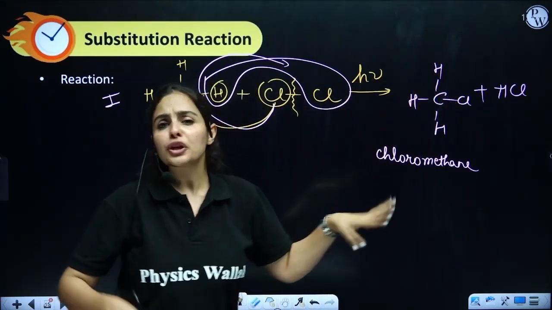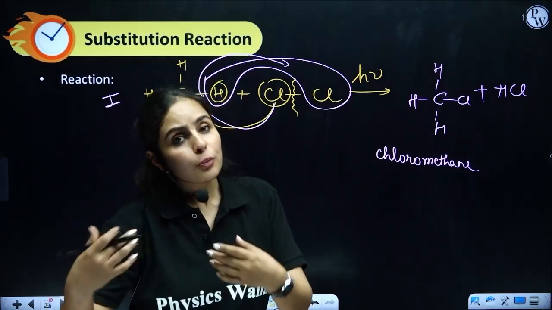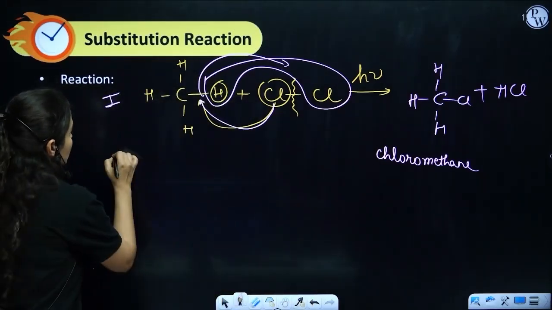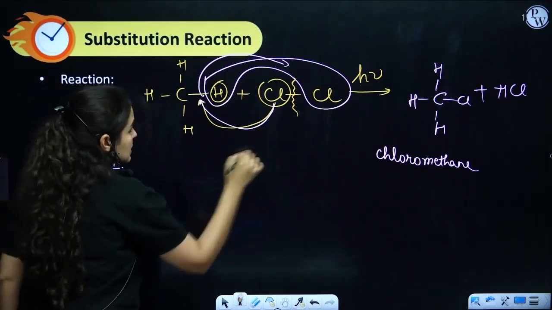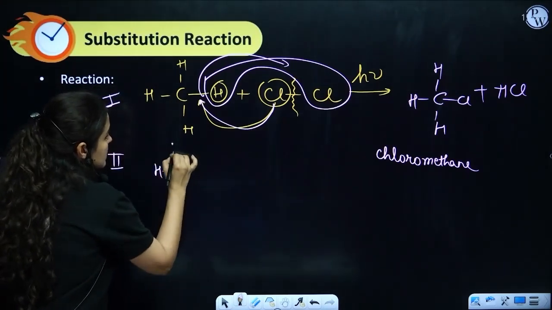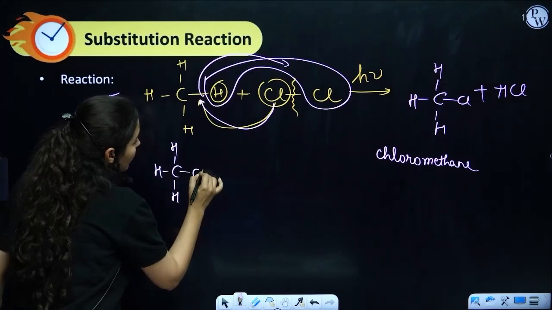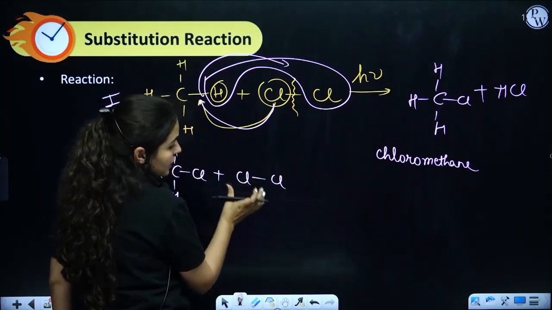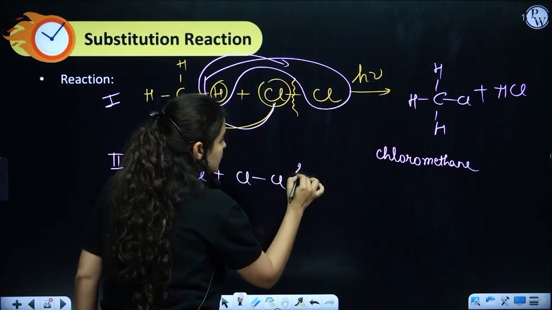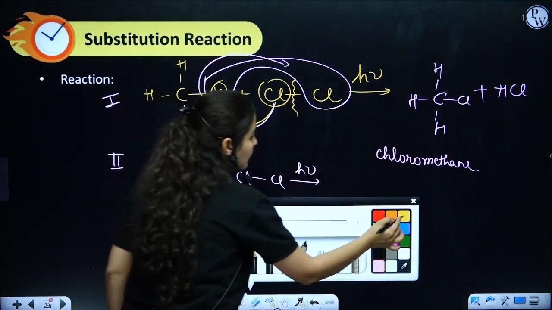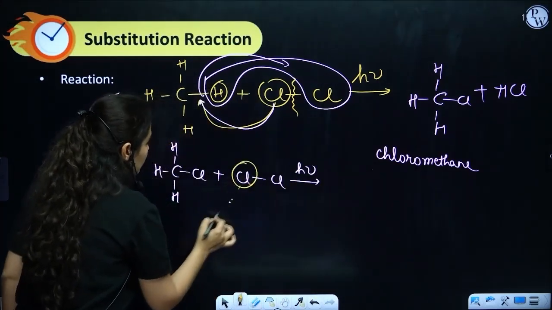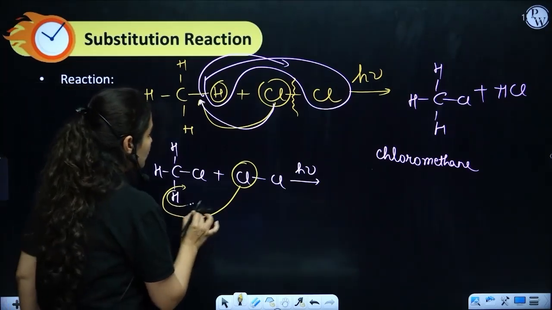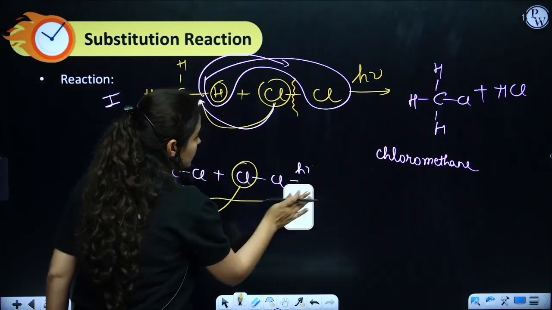Now, instead of chlorine, you can use any other halogen. Bromine can also be used. Fluorine can also be used. Now the next step will be using the same product, CH3Cl plus chlorine, that is Cl2, in presence of sunlight. What would happen? One more chlorine will substitute one more H. This H will make a bond with the chlorine here.